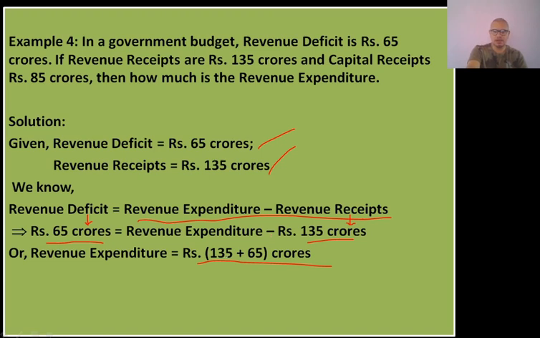So we add 135 to 65 crores. So we will get revenue expenditure as 135 plus 65 crores, that is 200 crores, and the required value of revenue expenditure is 200 crores in rupees. Okay, now we will move on to the next question.